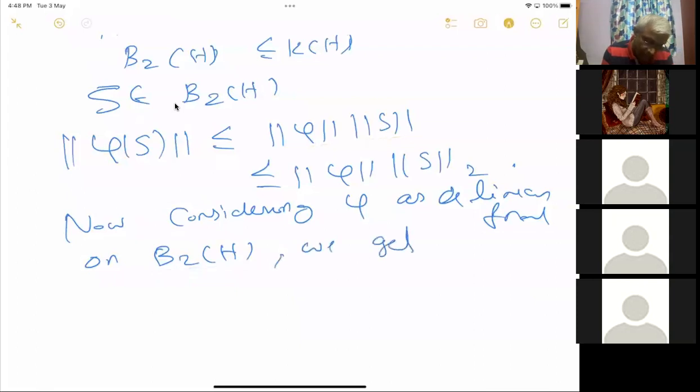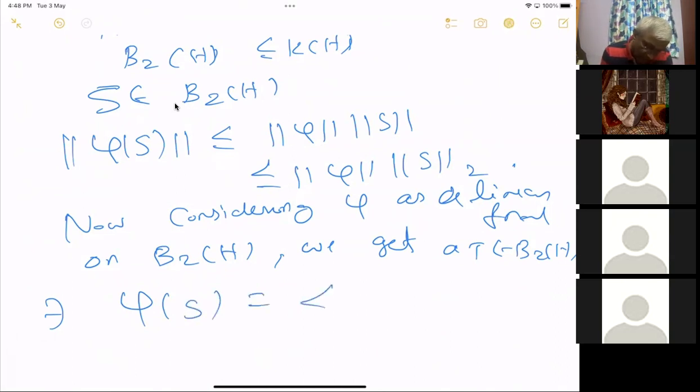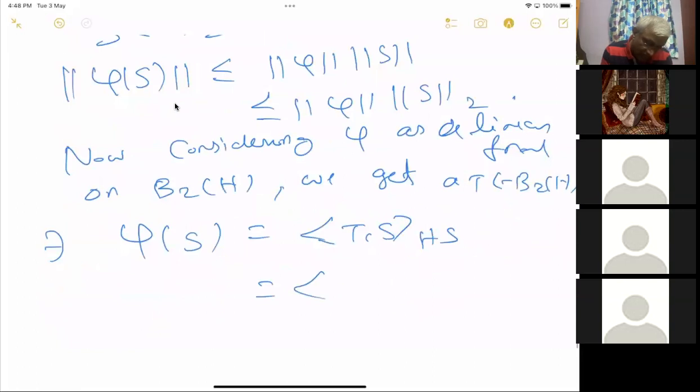We get a T in B2(H) such that it should satisfy the trace thing, such that phi acting on any S is equal to the inner product, the Hilbert-Schmidt inner product, of T and S. But then, sorry, I mean, we get a T. You can take it T star if you want.